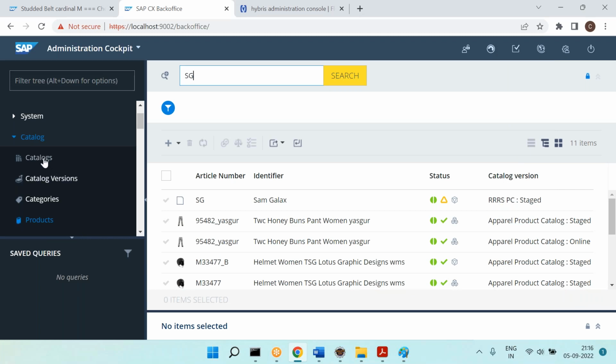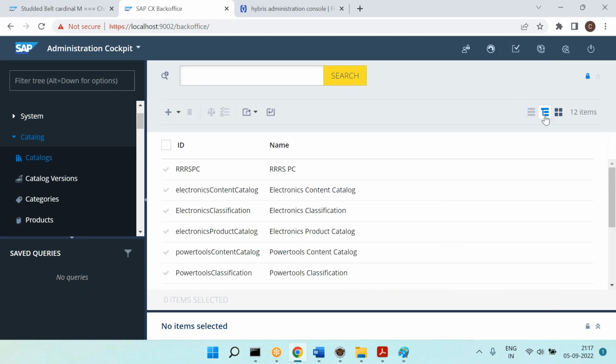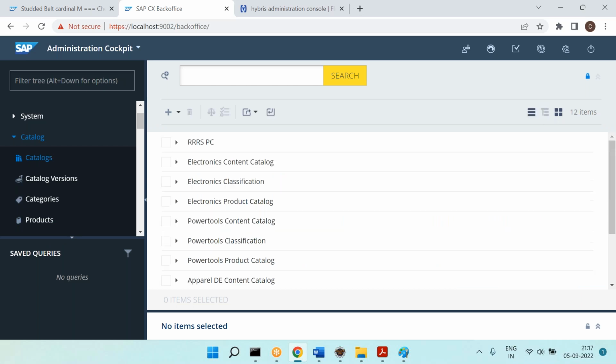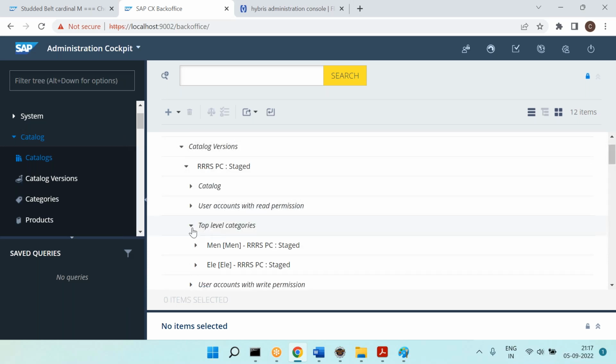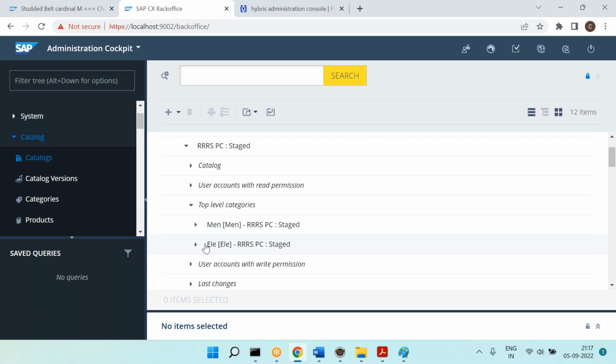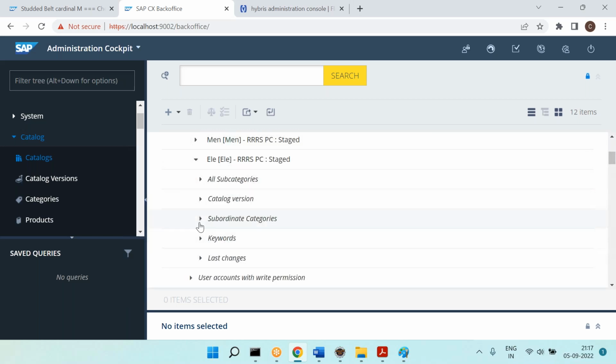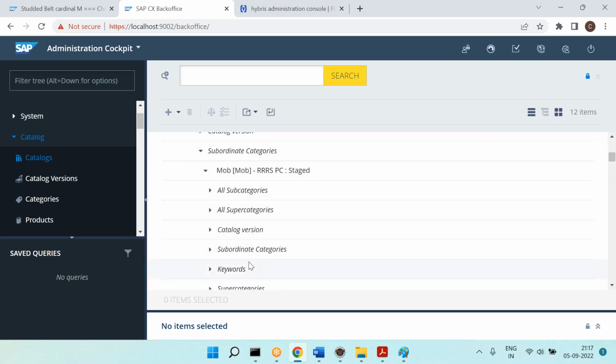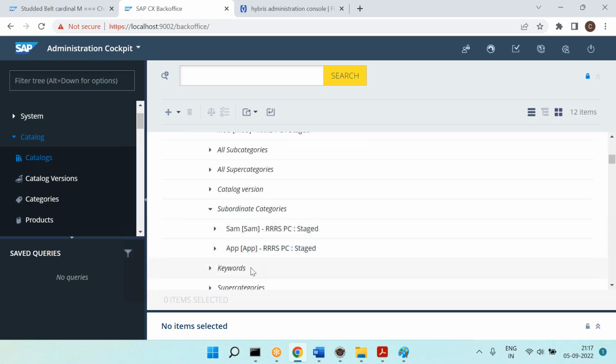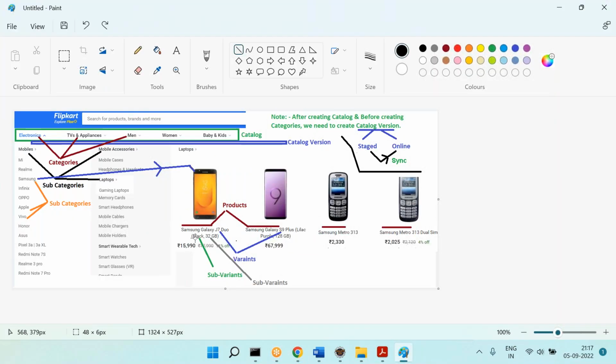Now let's see the results. I go to the catalog, go to the tree structure for easy understanding. We have a catalog version, staged and online. Expand it: top level categories, men's and electronics. Within electronics, subcategories, mobiles and laptops. Within the mobiles, we have some more subcategories. What are those? Samsung and Apple. Within the Samsung, what do we have? Samsung Galaxy. Within the Samsung, we have the products.